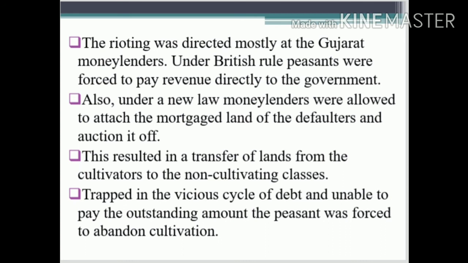That is about the Great Rebellion. Then we talked about the Indigo Revolt, that is the indigo farmers of the Calcutta region. They started a revolt against the British in 1859, and then we finished with the Deccan riots of 1875, that is between the common people and the money lenders of the Deccan region.